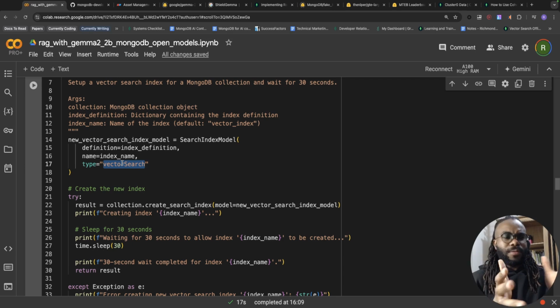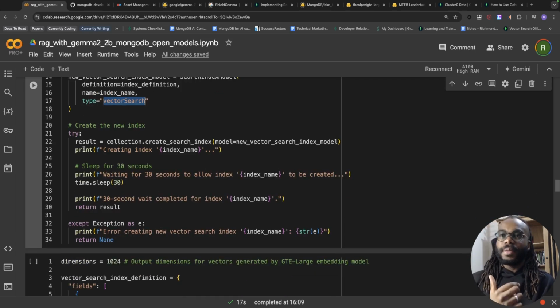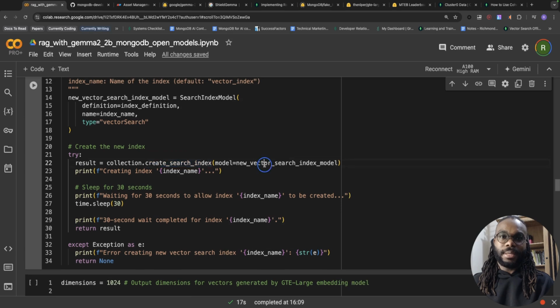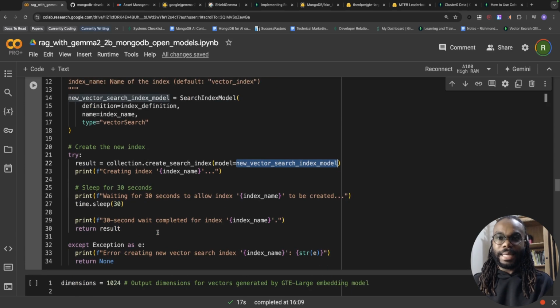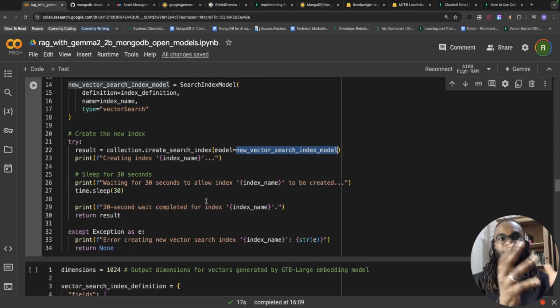So you can have a bunch of indexes in MongoDB. You can have a text index. And here we're just going to have a vector search index. From our collection object, remember our friend collection here, we're going to call the create search index method and pass it in our index model over here. And this will create the vector index within the collection. And now we can do the magic of vector search.